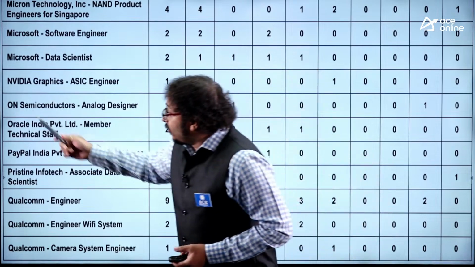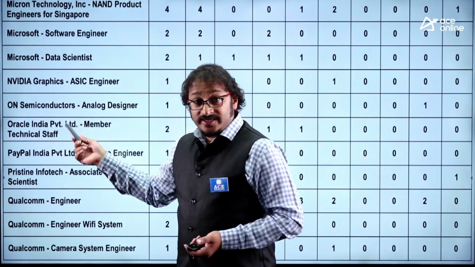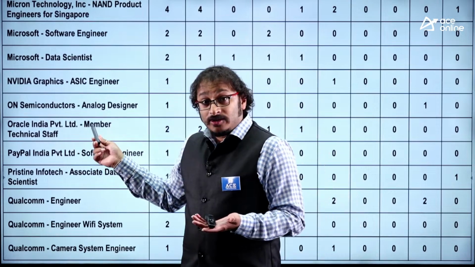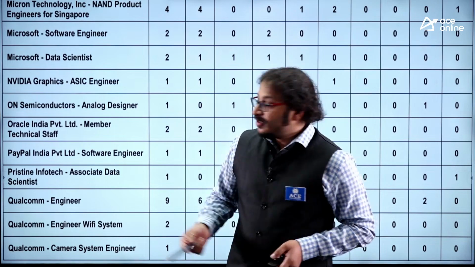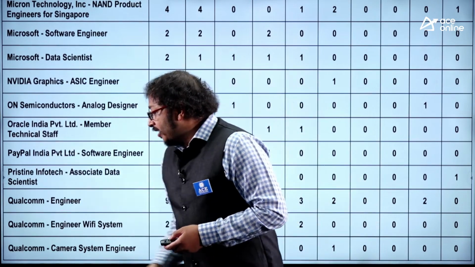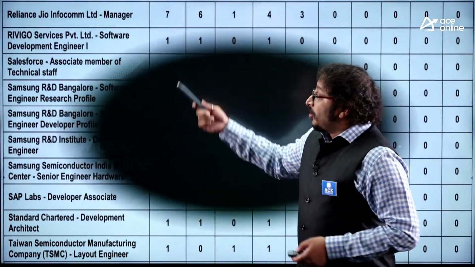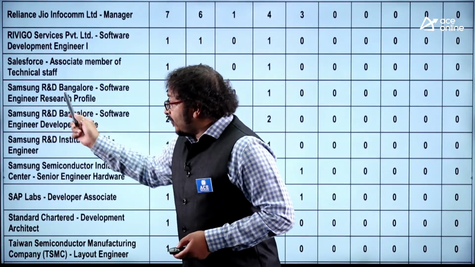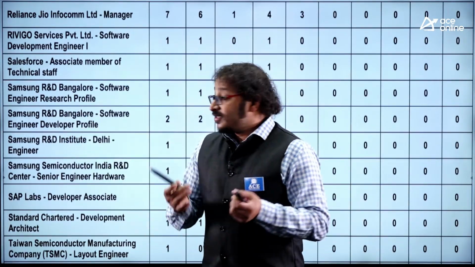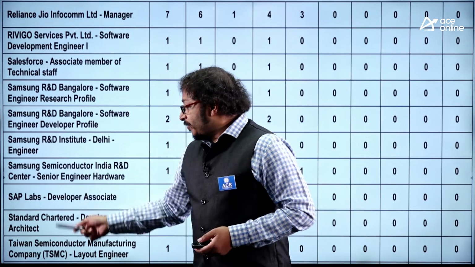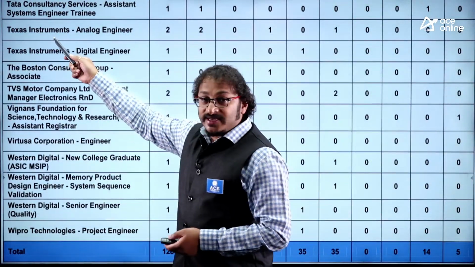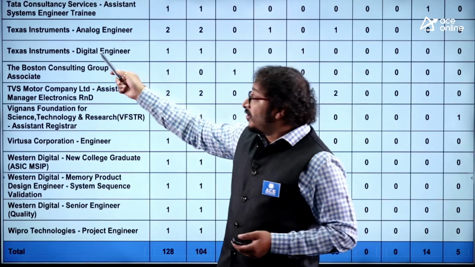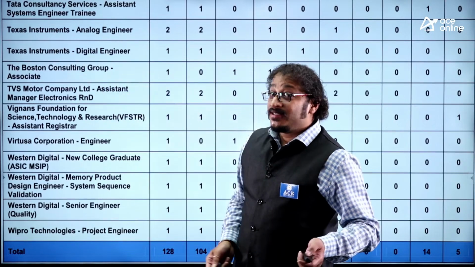Okay, yeah, you have NVIDIA on semiconductors. Understand, man, and the job profile is analog designer, design engineering. Understand my word carefully, okay? And Oracle, PayPal, Qualcomm, right? So you have Reliance, Rivigo, Salesforce, Samsung research and development, Samsung semiconductors you have, and SAP Labs, Taiwan Semiconductor Manufacturing companies, guys, okay? And you have TCS, Texas Instruments analog engineer, Texas Instruments digital engineer.